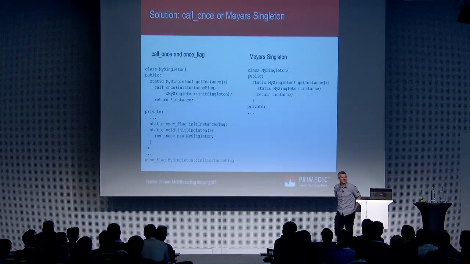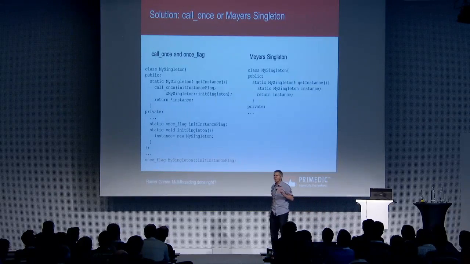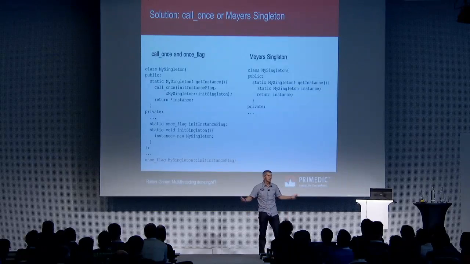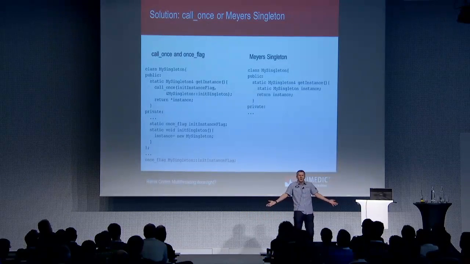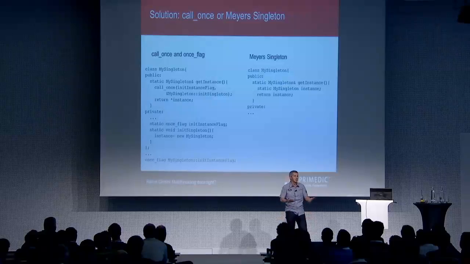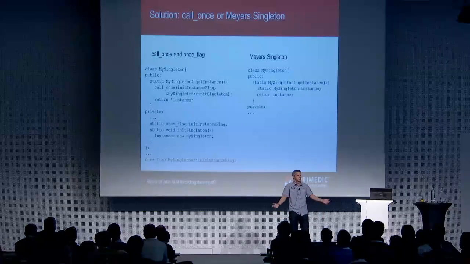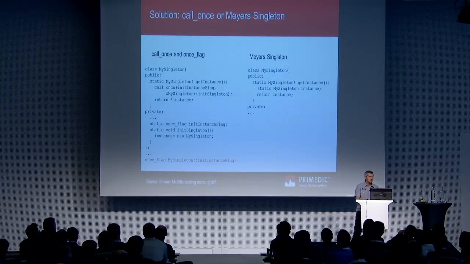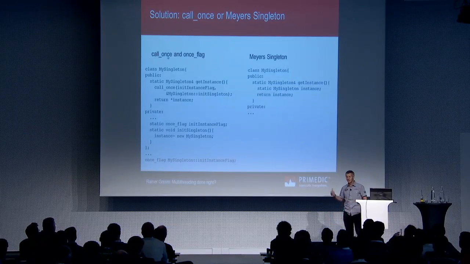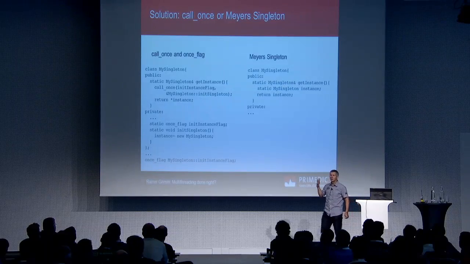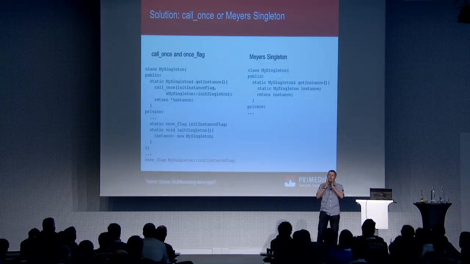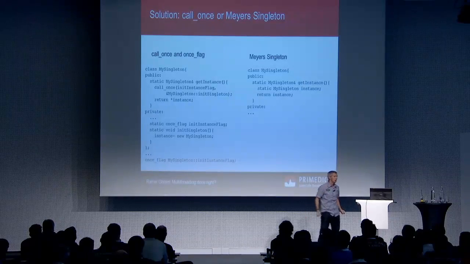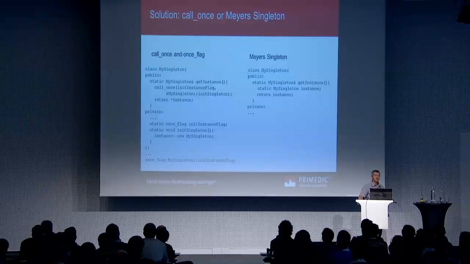I think that's pretty much it. Yeah, I explained two solutions. The first one is a new one, which comes with C++11, and the second one, which also works in C++98 in a single-threaded environment. So you don't have to change anything in case you use the right implementation of the singleton pattern. The first one is using call_once and once_flag. With call_once, you can register a function which the compiler or the runtime will guarantee will only be invoked once. And to make that happen, you have to use a flag called once_flag.